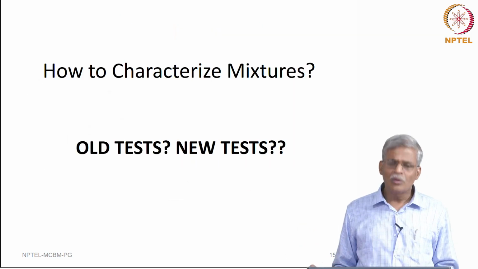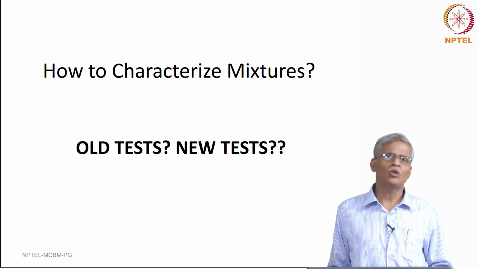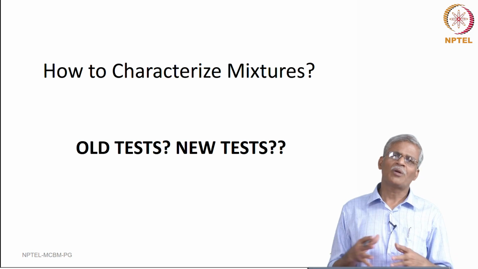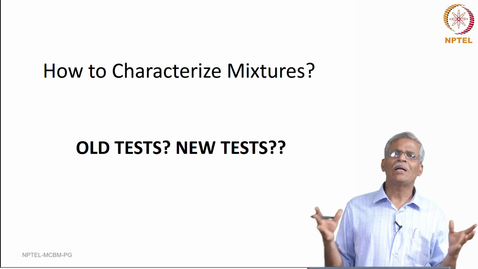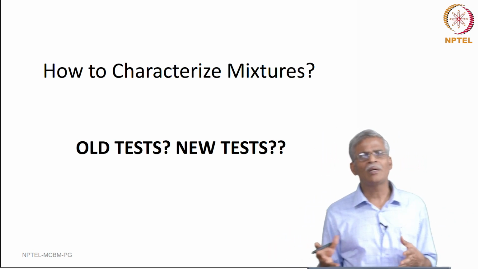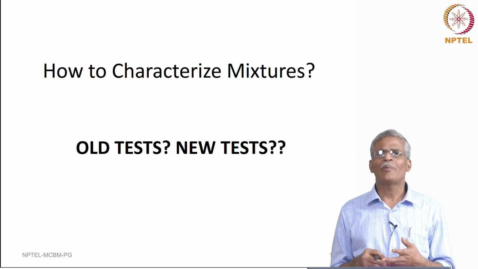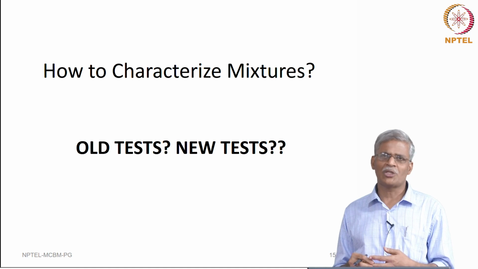Okay. Now, what about mixtures? Should I do it with the old test? Should I do it with the new test? This is the next question that we want to ask. In fact, we have talked about why material characterization is important, and when we want to characterize the material, should I characterize the binder, should I characterize the aggregate, or is it enough if we just characterize the mixture?